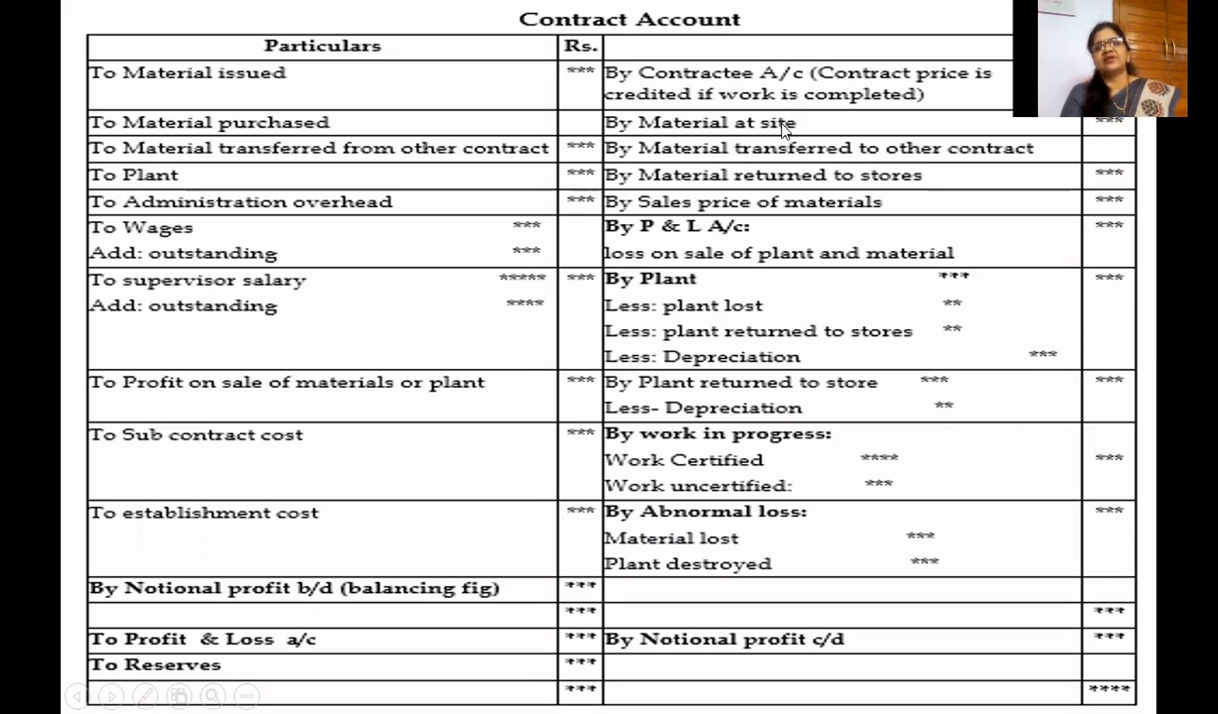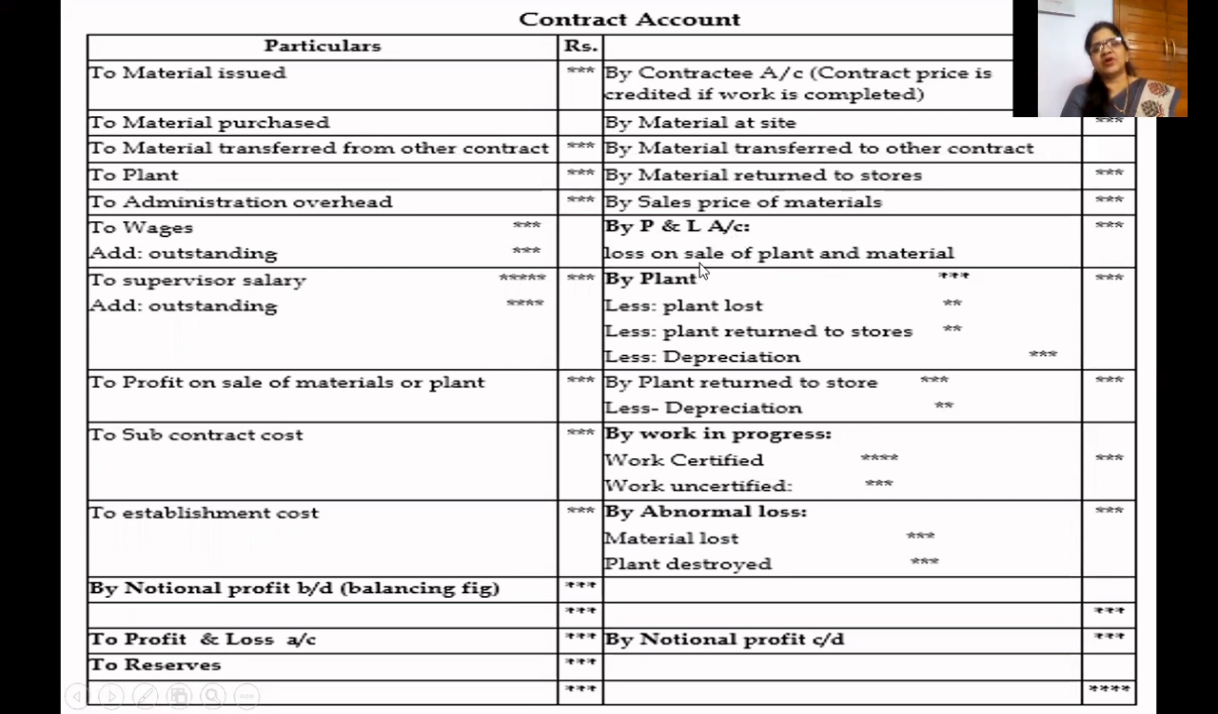By material at site at the end of the year, whatever material remained on the site, it is being credited here. By material transferred to other contract, by material returned to stores, by sales price of materials. If profit, you have to take it on the debit side, and what is the sales price, and if there is any loss on the sale of these materials or plant, we have to take it on credit side.